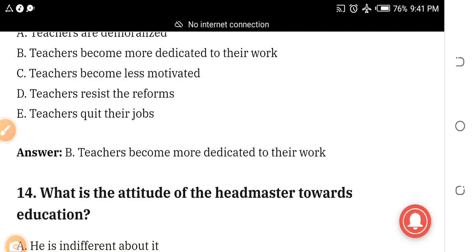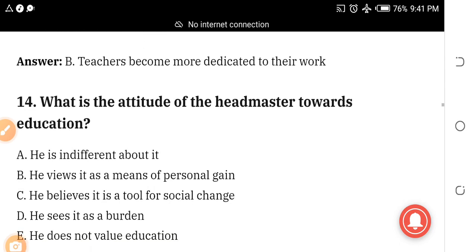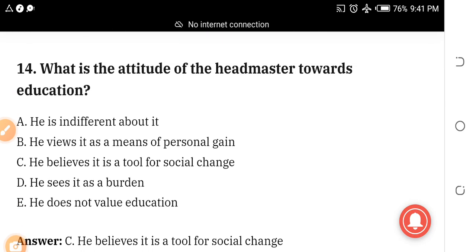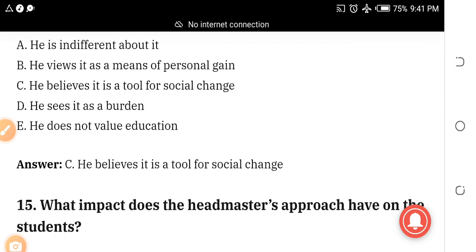Number 14. Okay, you answer this one. What is the attitude of the headmaster towards education? A, he is indifferent towards it. B, he views it as a means of personal gain. C, he believes it is a tool for social change. D, he sees it as a burden. E, he does not value education. The answer is C. He believes it is a tool for social change.